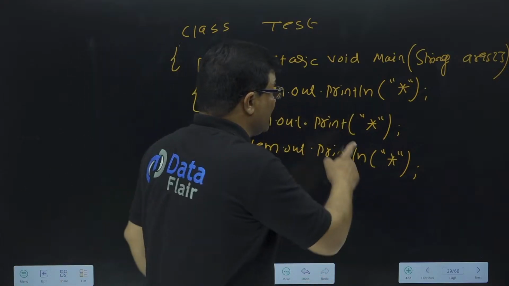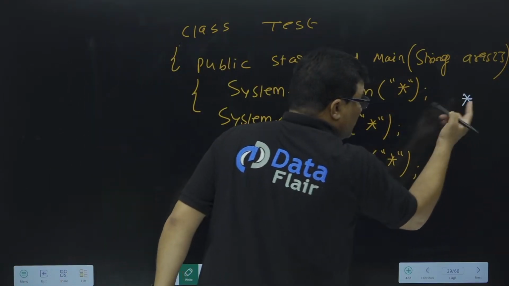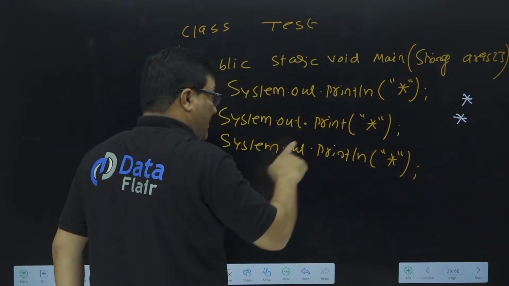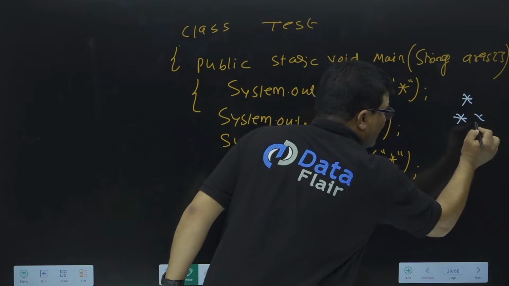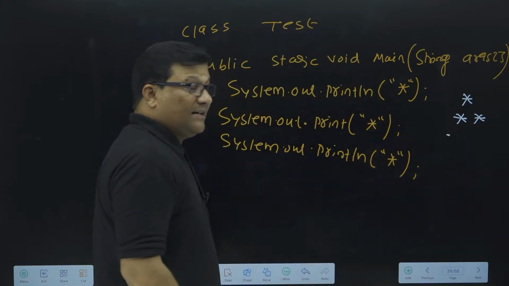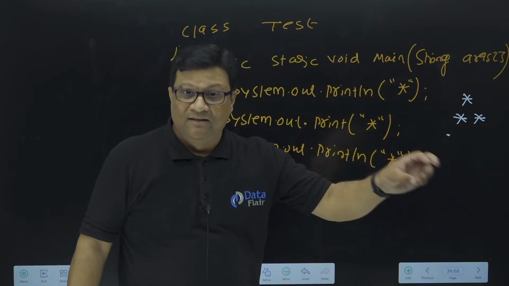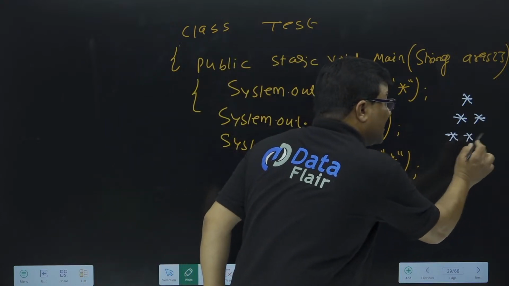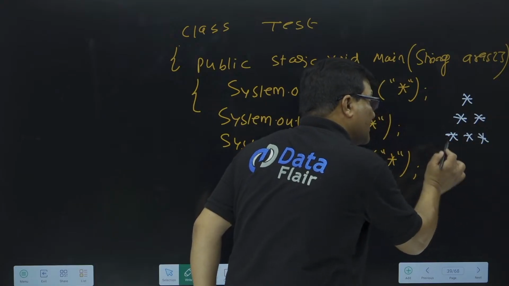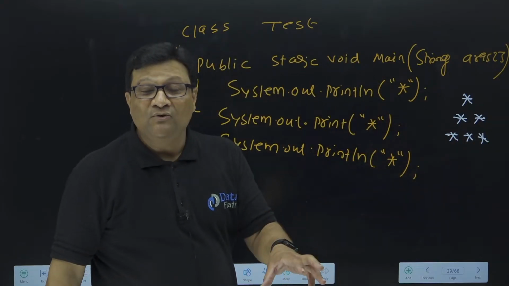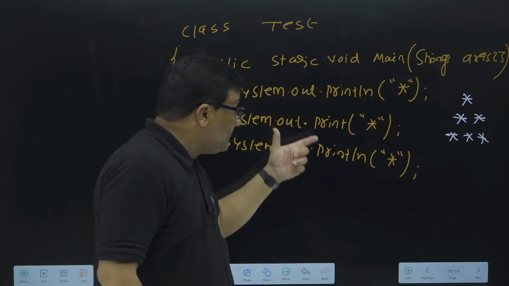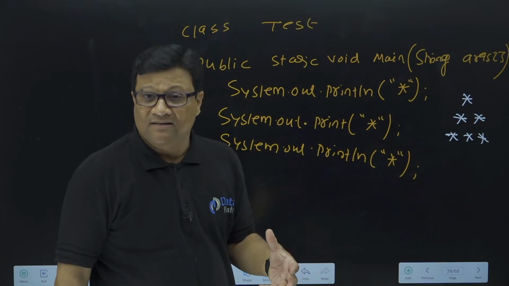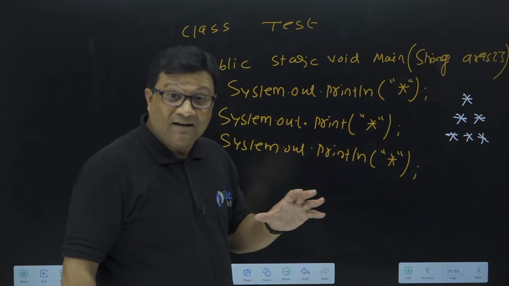But I hope with this you understood: the first statement prints the star and moves the cursor to the second line. This statement will print the star in the second line but put the cursor in the same line. This third statement prints the star here but now puts the cursor in the next line. And then we have to write print and println, 3 print statements. First one is print star, second one is print star, third one is println. So after this print your cursor again moves to the next line. So I hope now you have clarity about the print and println statements: why we use the print statement, what is the need of the println statement.